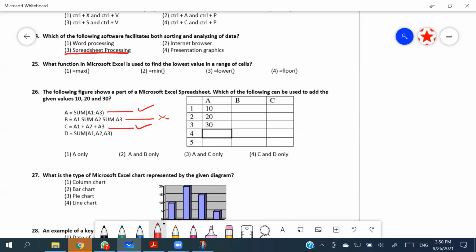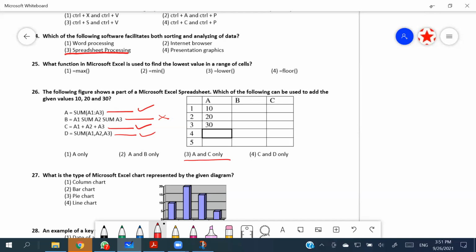And again, equals SUM(A1,A2,A3) also can be used, right? So A, C, D, all three are correct. But they haven't taken A, C, D as the answer. So what? Yeah, it is A and C only, then what we can go. But this is correct, people.